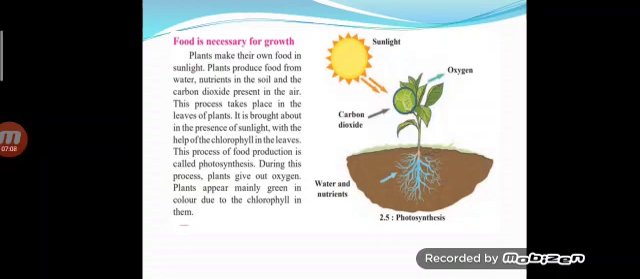So this whole process of producing food by the leaves is called photosynthesis. Now during this process the leaves take in carbon dioxide but they give out oxygen. So this is how plants are able to produce their own food. So they are called autotrophs. That is, they produce their own food in the presence of sunlight.